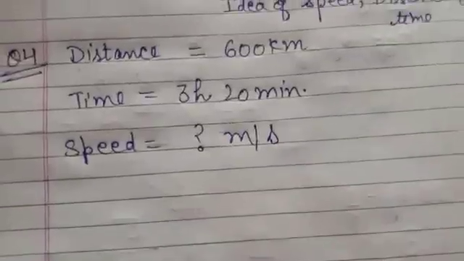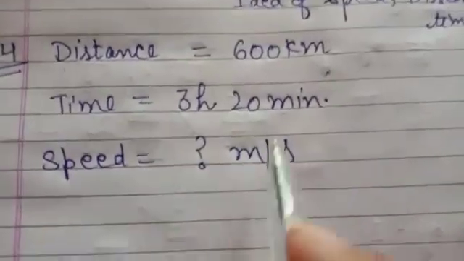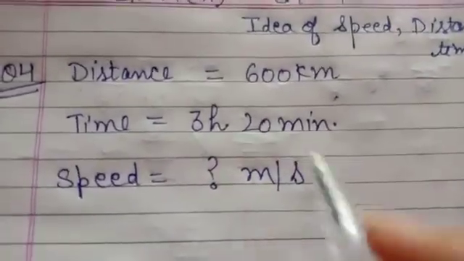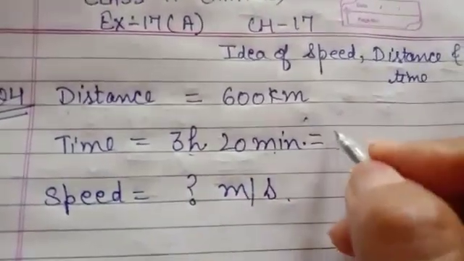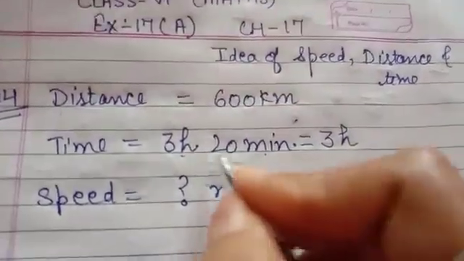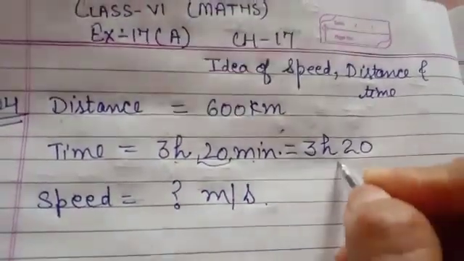Okay, so distance is 600 kilometer and time is 3 hour 20 minute, and we have to find speed in meter per second. Firstly we will change the time into hours. 3 is already in hours and we will change 20 into hours. So what we will do, beta?